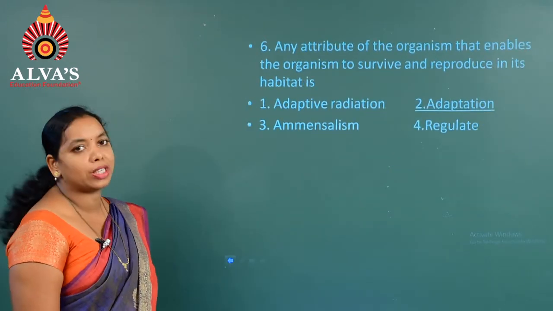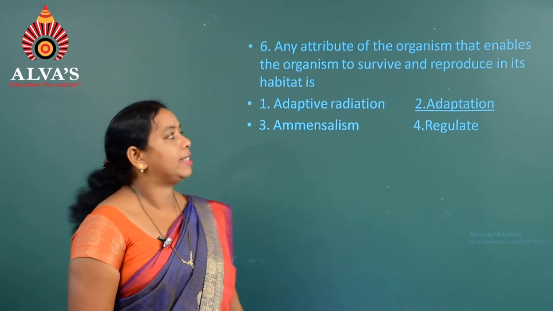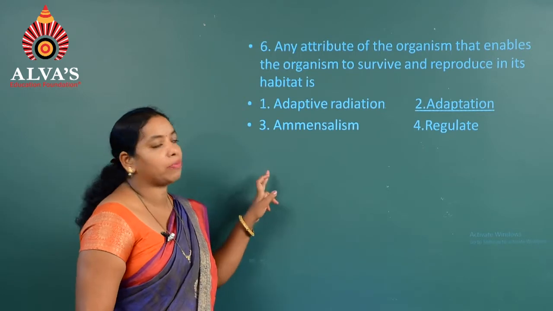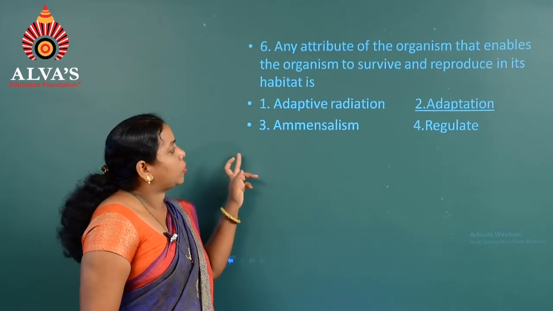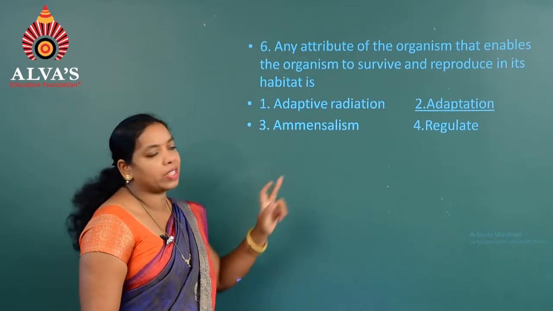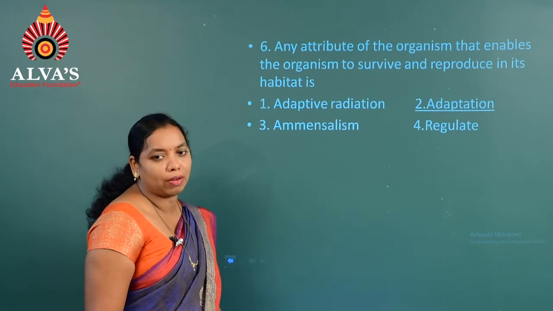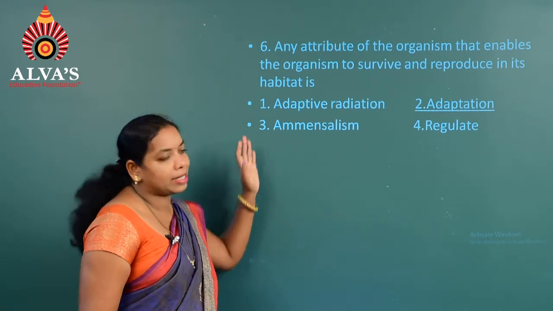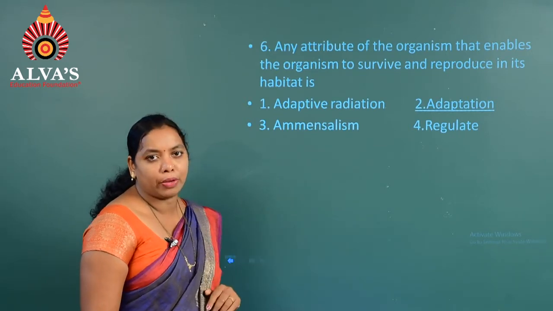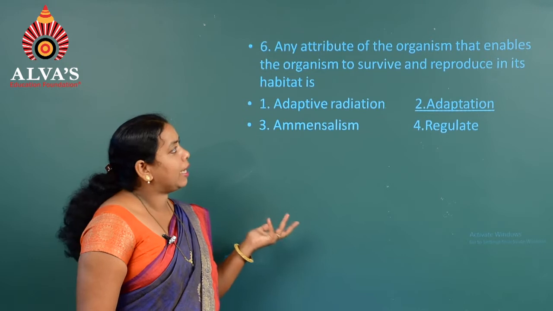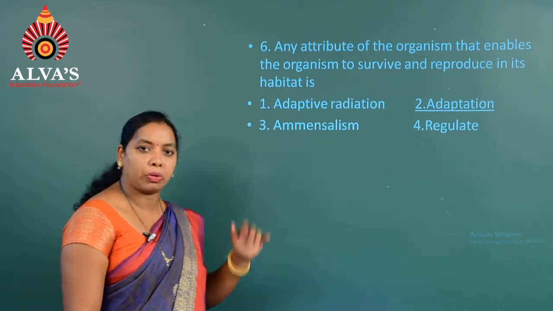Moving on to the next question, that is question number 6. Any attribute of the organism that enables the organism to survive and reproduce in its habitat is called. So here the options are, first one adaptive radiation, second one adaptation, third one amensalism, and fourth one regulate. So here we can see that it is the definition of adaptation. Adaptation can be defined as any attribute that enables the organism to survive and reproduce in its habitat.